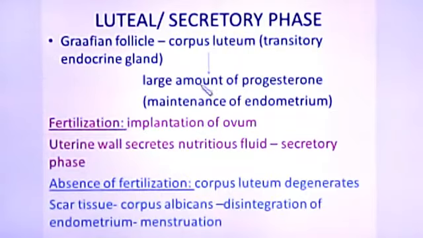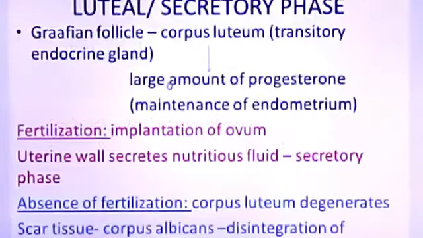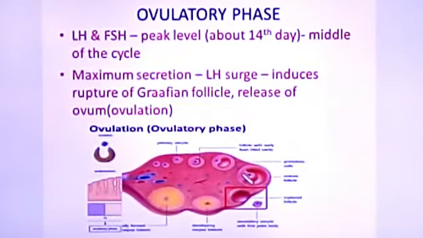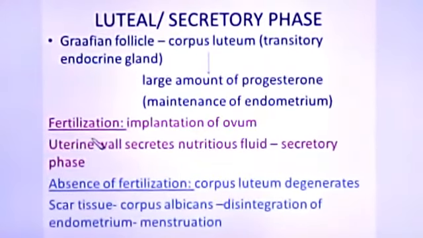It acts as an endocrine gland secreting a large amount of progesterone. You know the function of an endocrine gland is to secrete hormone. So the hormone secreted by the corpus luteum is progesterone. What is the corpus luteum? The corpus luteum is nothing but the Graafian follicle. Here we have seen that after the release of the ovum, the remaining part of the Graafian follicle gets converted into the corpus luteum. At the same time, the corpus luteum helps in the production of a large amount of progesterone. The need of this progesterone is to maintain the endometrium. The endometrium is the lining of the uterus.